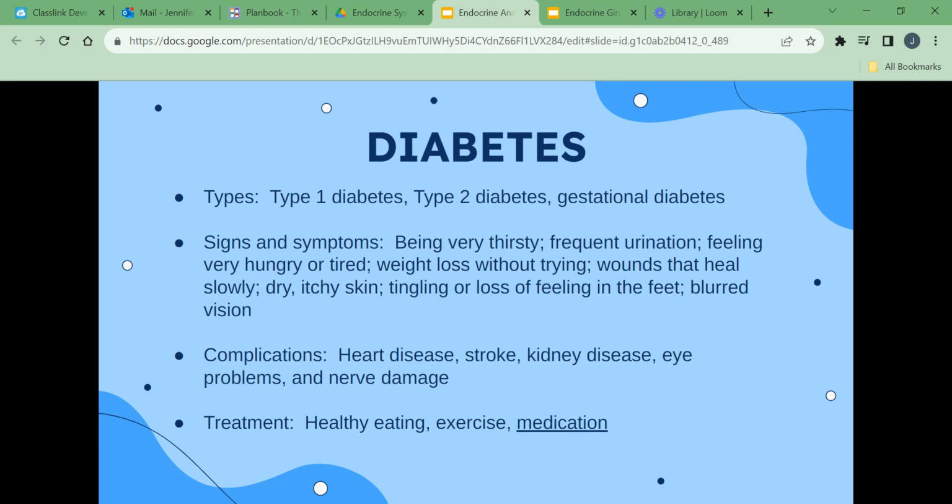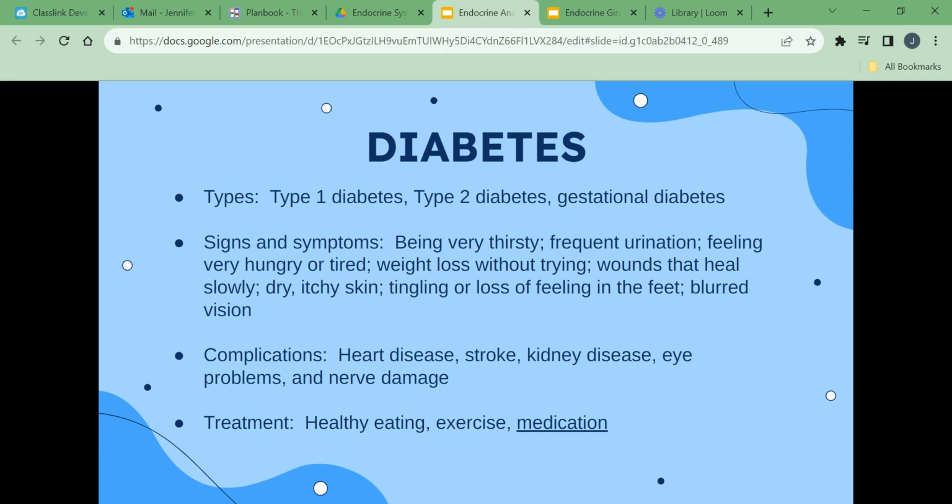Type 1 diabetes is treated with daily insulin therapy, healthy eating, and exercise. Type 2 diabetes is treated with healthy eating, exercise, weight loss, and oral or injectable medications. Complications of diabetes include heart disease, stroke, kidney disease, eye problems, and nerve damage.